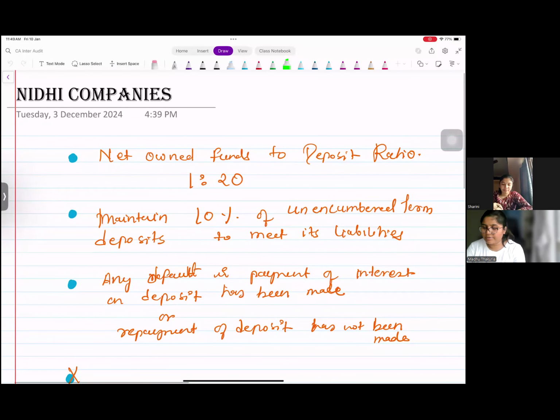Now come to Nidhi companies. Which clause is this? Nidhi company? Clause 12. Clause 12, right? So this was already asked in May 24 exam, so not sure if it will be repeated immediately, but remember